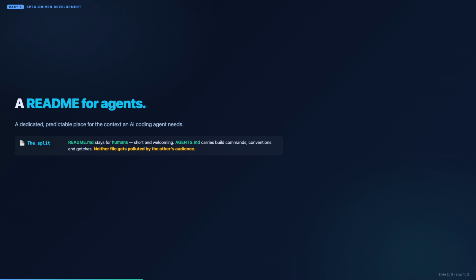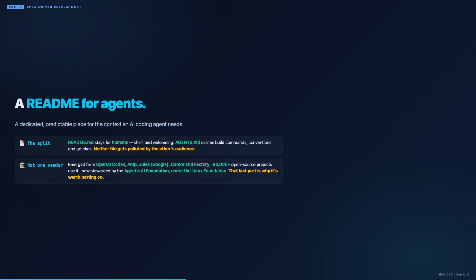Your README is for humans. It should stay short and welcoming. But agents need build commands, test commands, conventions, gotchas. Put all that in the README and you ruin it for people. Agents.md gives that material its own home.